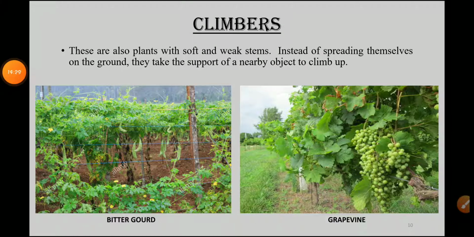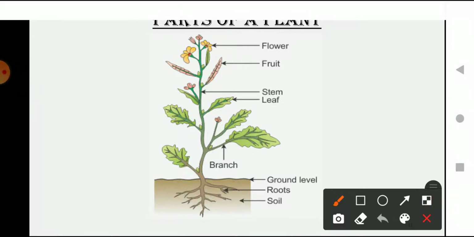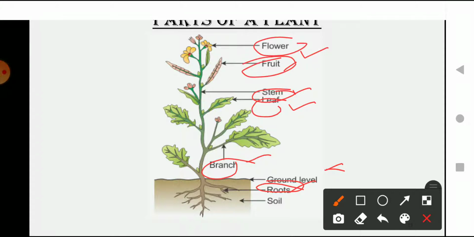Okay, students, now let's move forward. First of all, let's discuss the parts of plants. I hope that all of you are familiar with the parts of plants, but just in case, let's discuss it quickly. The parts of plants are what? Flower, then we have fruit, stem, leaf, branches, and under the ground level we have root, right? So the parts of plants are root, branch, leaf, stem, fruit and flowers.